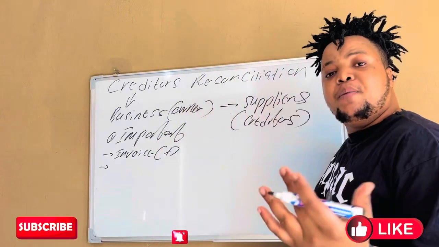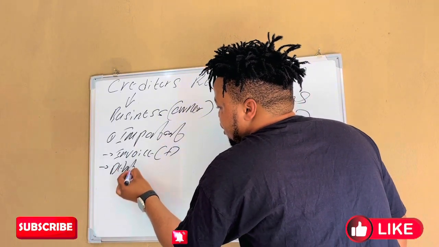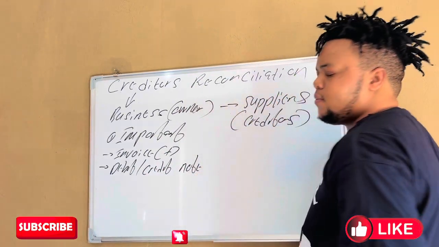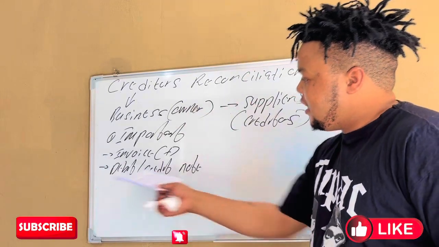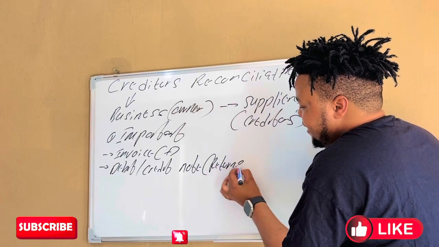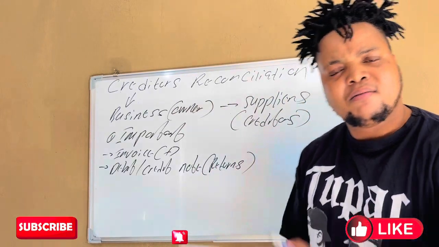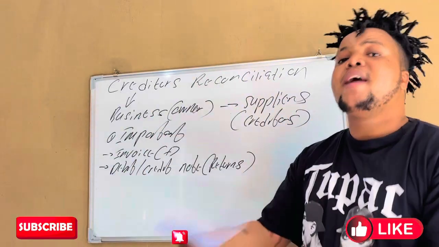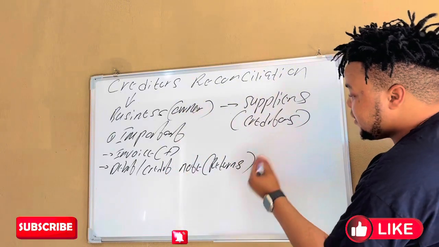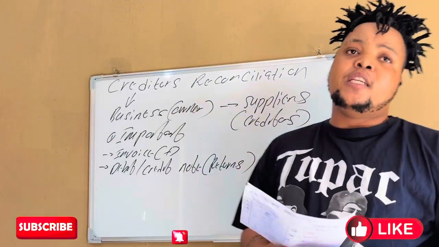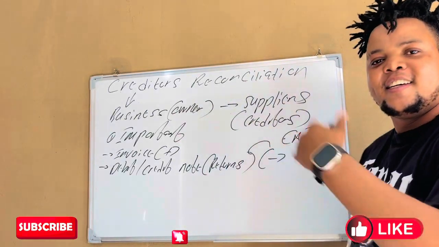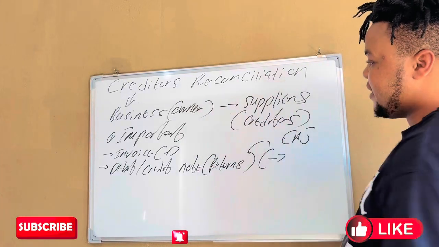And then there will be words such as debit note or credit note. When you see these two in a transaction, it simply means that the company has returned something that we bought on credit back to the supplier. And remember, when we return things that we bought on credit, what happens to the debts of the business? The debts will decrease. That's very important. I'm sure you remember the CAJ, the Creditors Allowance Journal. So it affects that also.